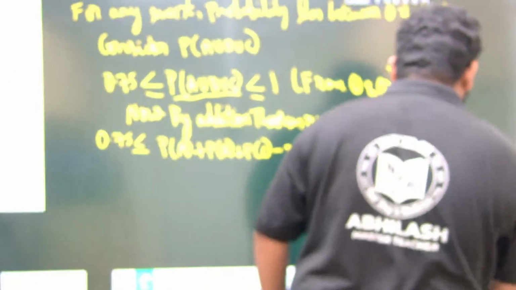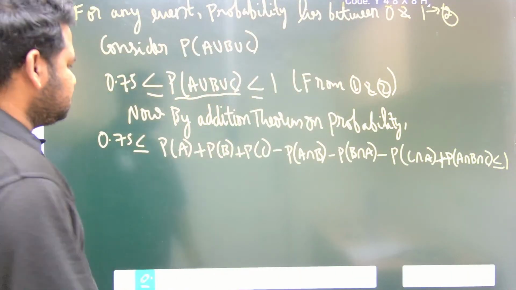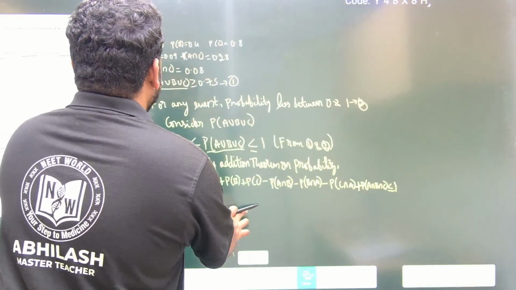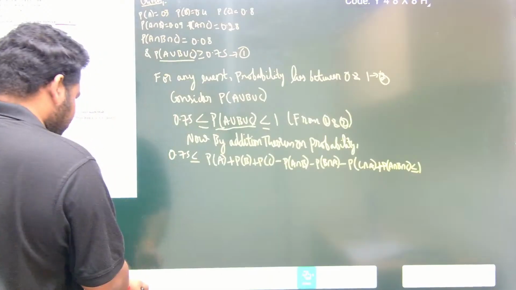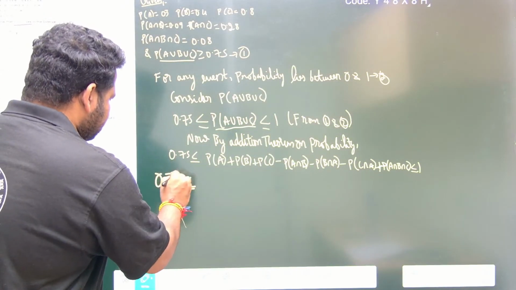Now we have to put in the values that are given.